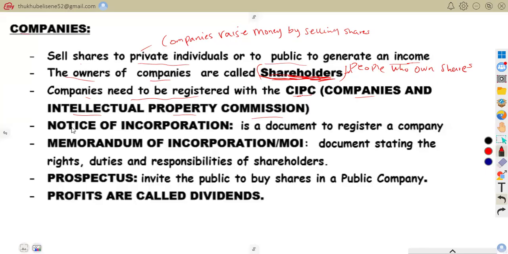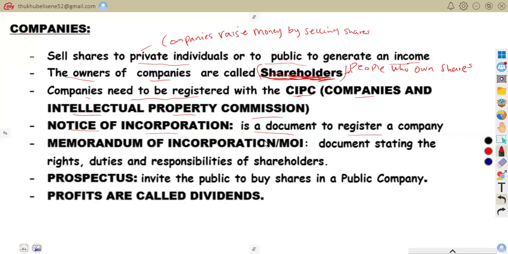Notice of incorporation is a document to register a company. That is one of the things a company is all about. Notice of what? Notice of incorporation.